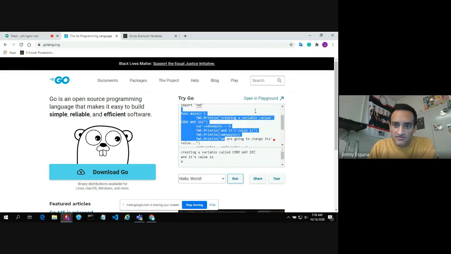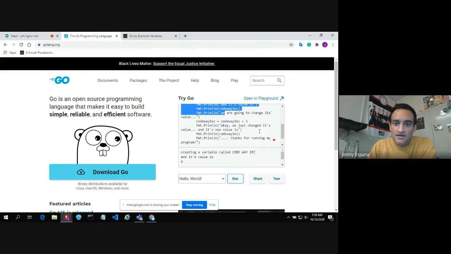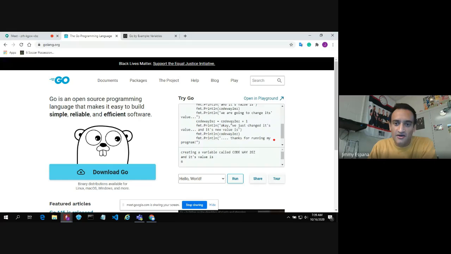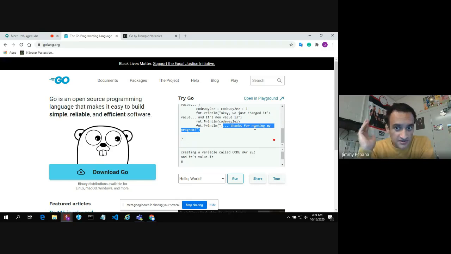We print more information to the screen, and then we do the manipulation to the variable. So the value of this variable before was 6. Now 6 plus 1 is going to be the new value of code way too easy. And then we're informing the user that we just changed the value of our variable, and its new value is, and then we print that information about the new value, and then we end our program saying, thanks, goodbye guys, we ran the program.